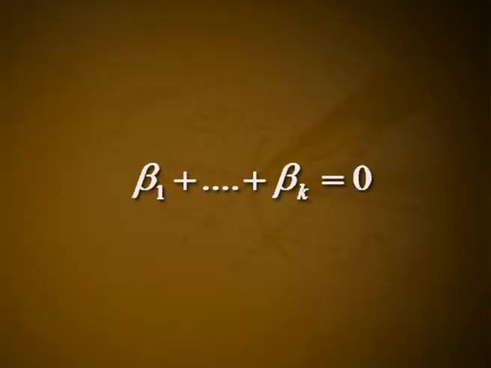Suppose that for each i we have a vector beta i in Wi and assume that beta 1 plus etc. plus beta k equal to 0. We shall show that beta i equal to 0 for each i. Let f be any polynomial.